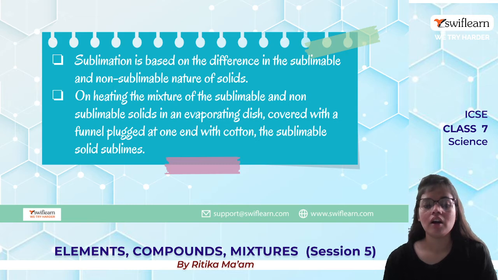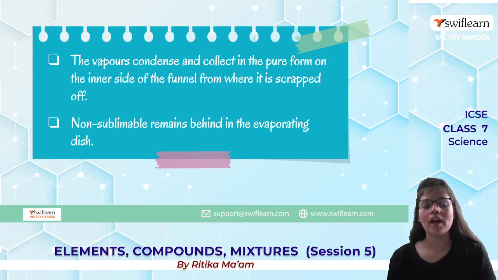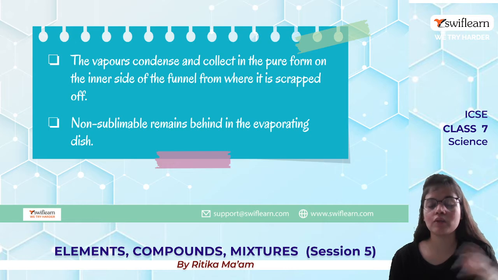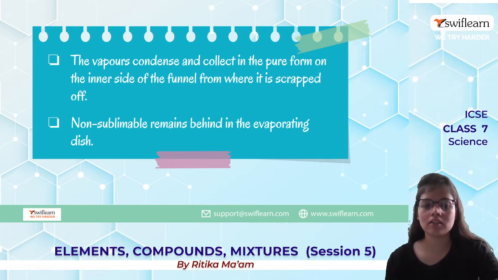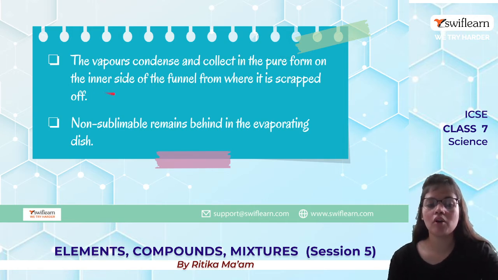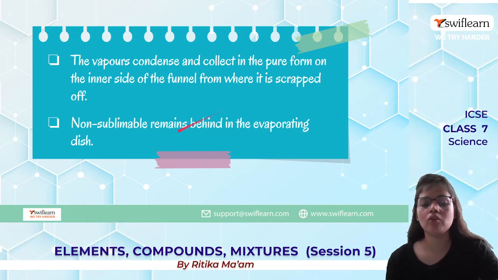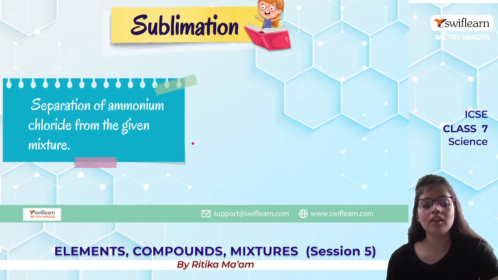On heating the mixture of sublimable and non-sublimable solid in an evaporating dish covered with a funnel plugged at one end with cotton, the sublimable solid sublimes. Let's take the example of sand and camphor. Camphor, since it is sublimable, like iodine, will convert itself into vapor state. We can collect those vapors, and again it will turn to solid, and the sand is left behind, which we can collect. The vapor condenses and collects in pure form on the inner side of the funnel, where it is scraped off, and the non-sublimable solid remains behind in the evaporating dish.